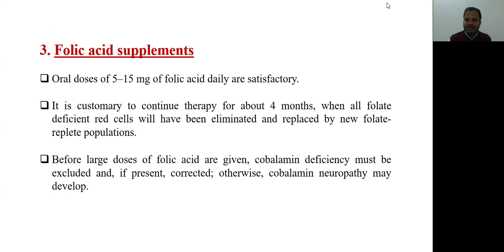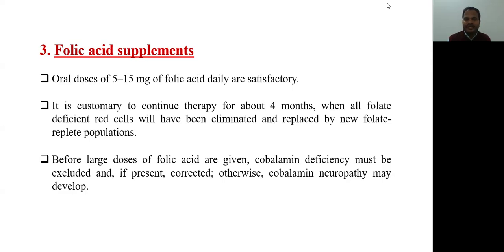Now we have seen the second treatment, that is B12 supplementation. Now we come to the third option, folic acid supplements. Oral doses of 5 to 15 milligram, usually 5 milligram of folic acid daily, are satisfactory. It is customary to continue therapy for about 4 months, when all the folate-deficient red blood cells have been eliminated and replaced with the new folate-replete population. We should give 5 milligram of folic acid for 4 months. This is the normal course. Till that time, all the RBCs will be folic acid rich.